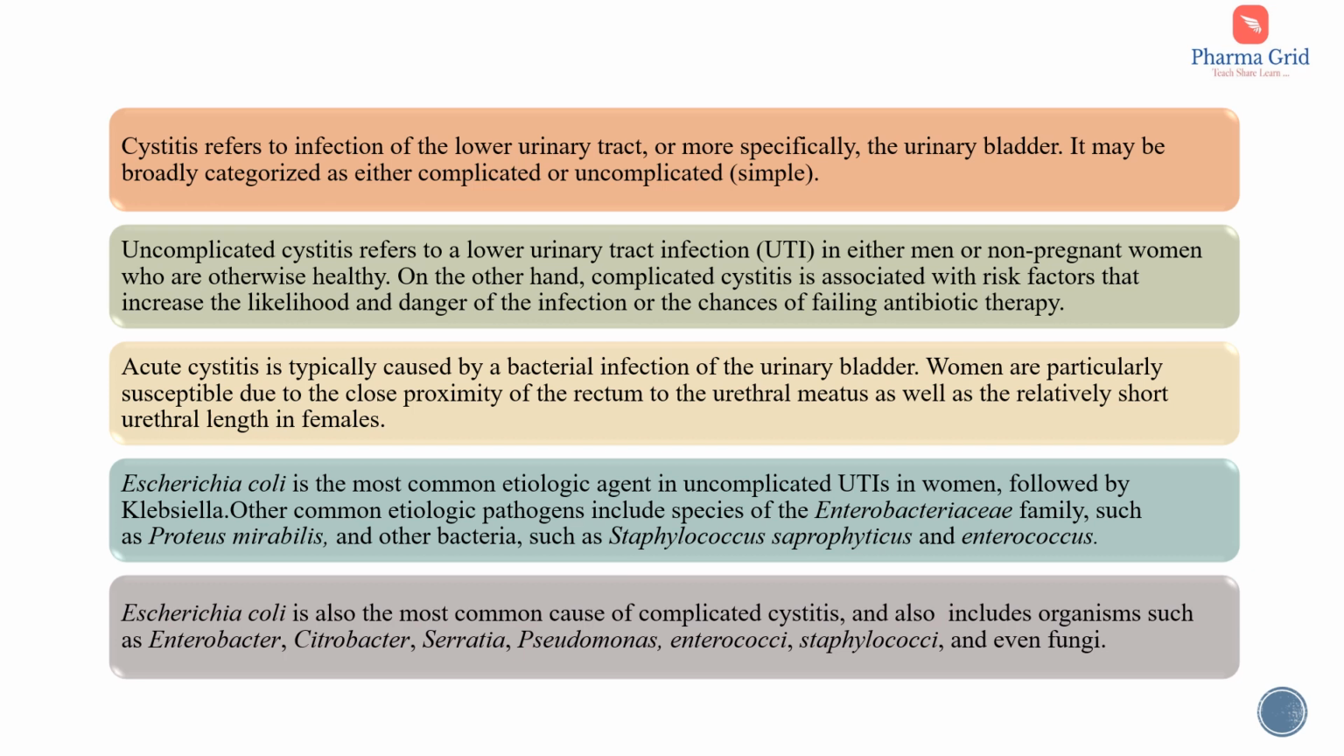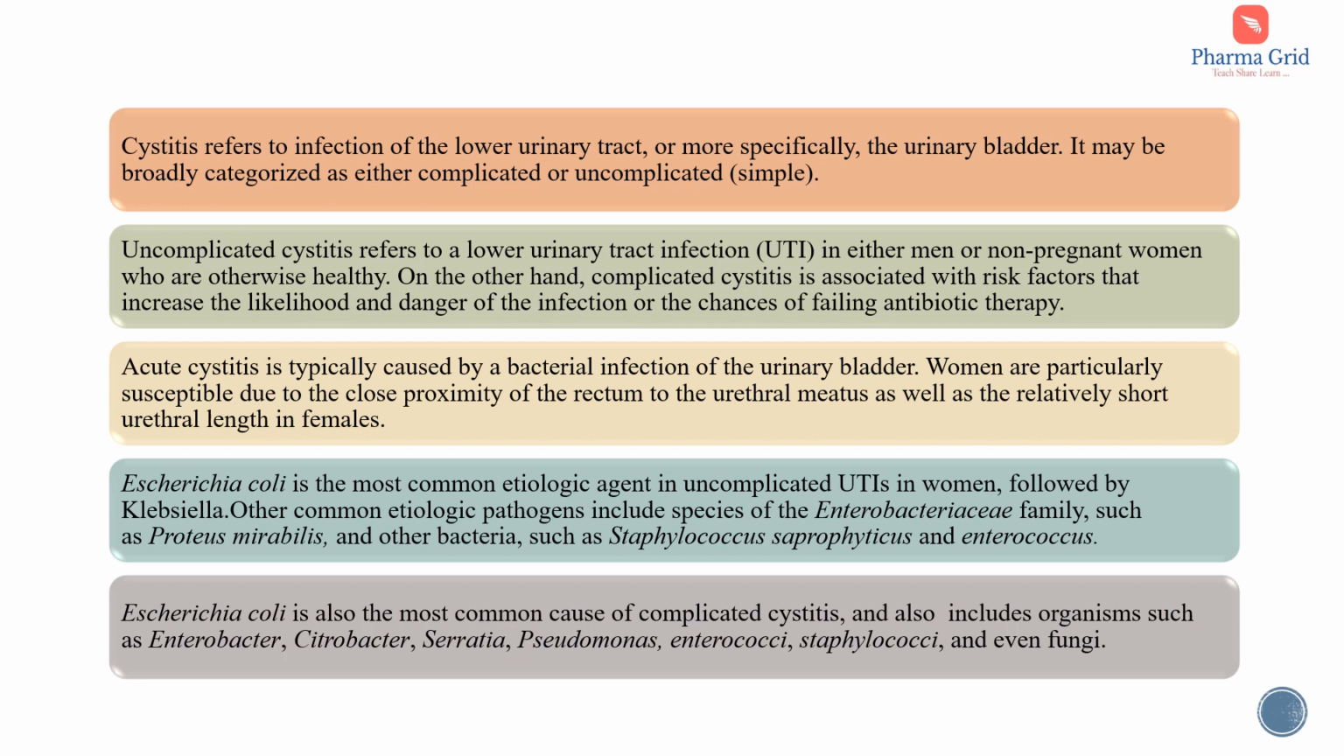So this cystitis means infection of the urinary tract, that is the lower urinary tract, or more specifically the urinary bladder. So cystitis is the inflammation or infection of the urinary bladder. It can be categorized as either complicated or uncomplicated. Uncomplicated cystitis refers to lower urinary tract infection in either men or non-pregnant women who are otherwise healthy. That is, uncomplicated means simple, not that much complicated. On the other hand, complicated cystitis means infections that are associated with some kind of risk factors that increase the likelihood and danger of the infection or the chances of failing antibiotic therapy.